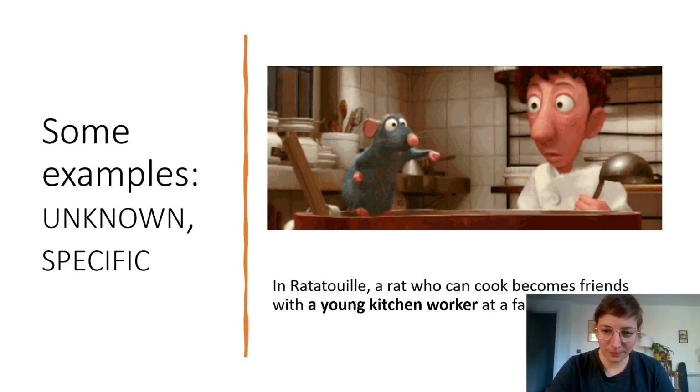In this example, again, we have a young kitchen worker. So this is the same kind of referent. It is unknown to the hearer. I'm introducing it as new information, but it refers to one specific person, namely the man in the picture here. So again, we have unknown to the hearer, but specific.